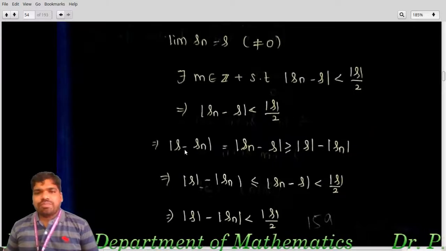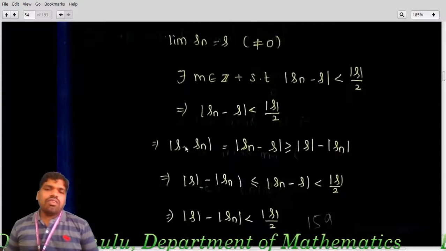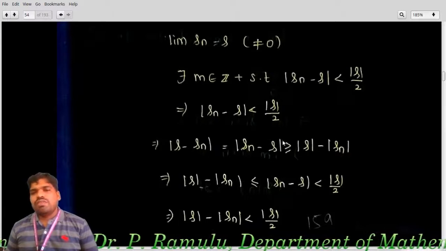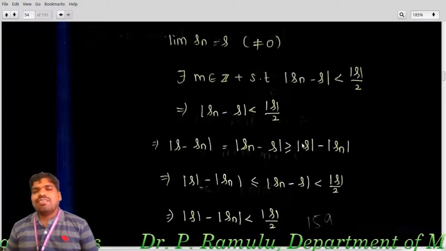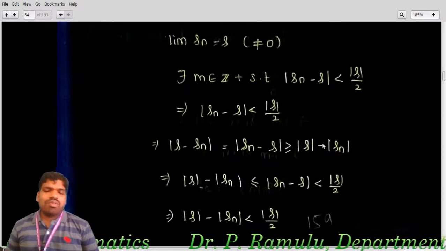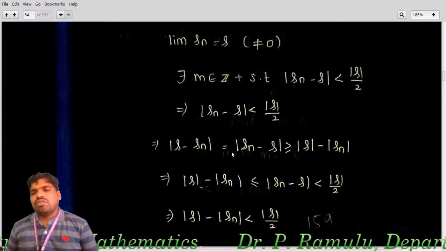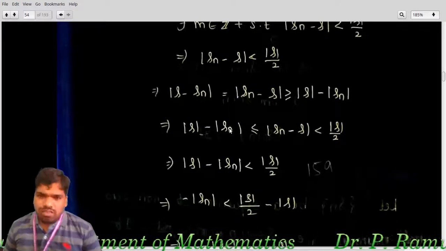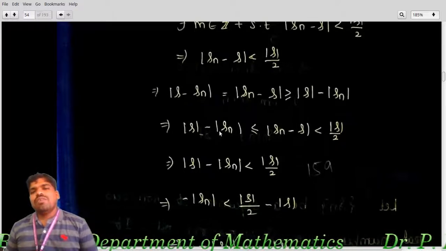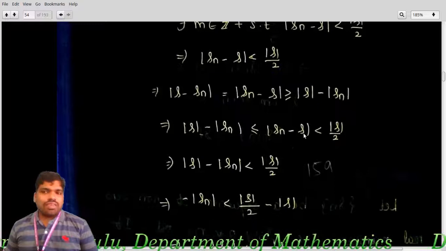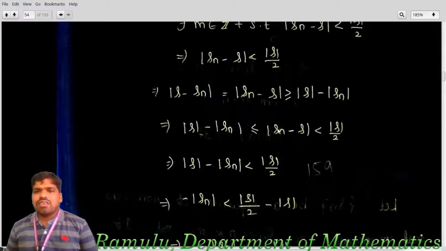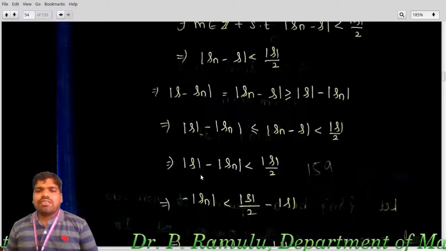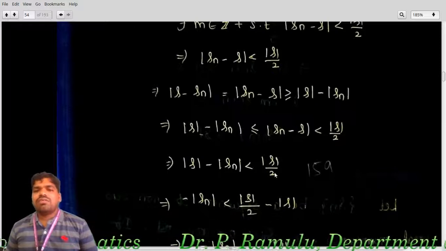Which implies mod S minus Sn is equal to mod Sn minus S. Nothing will happen. Which is greater than or equal to mod S minus mod Sn. So this is okay, by using properties of modulus. Which implies mod S minus mod Sn is less than or equal to mod Sn minus S, which is less than mod S by 2. Why? Because already we know that mod Sn minus S is less than mod S by 2, right?